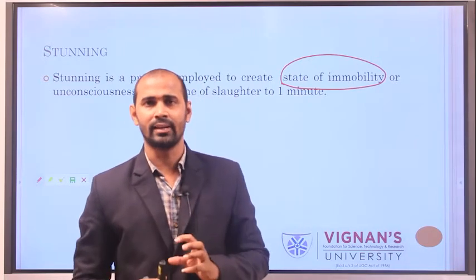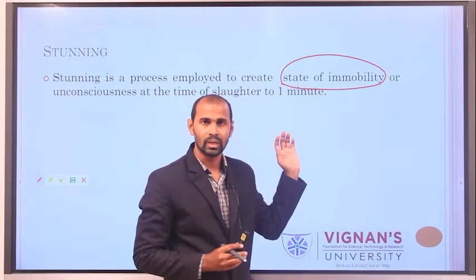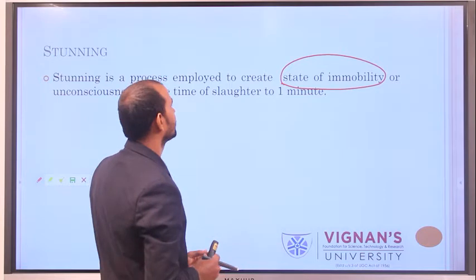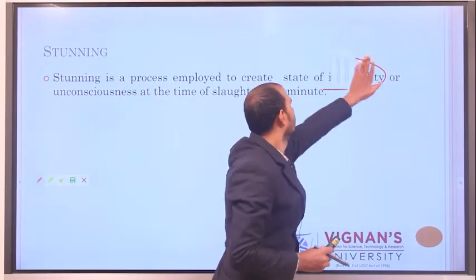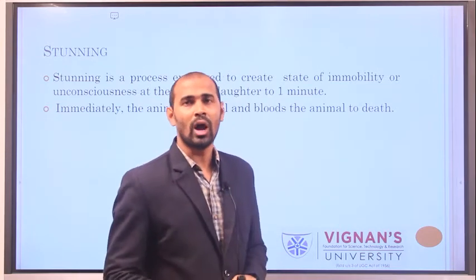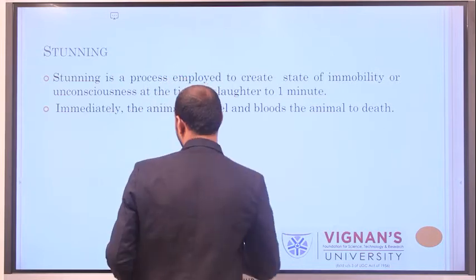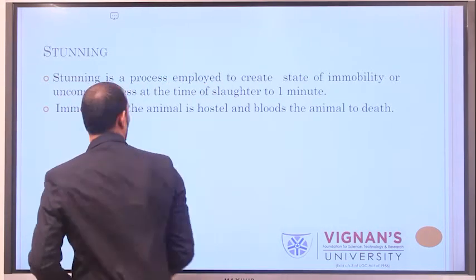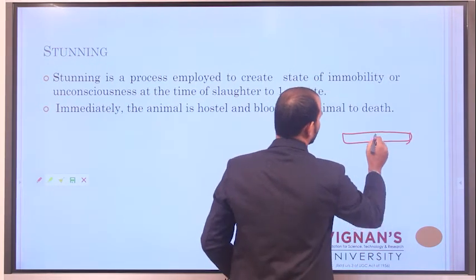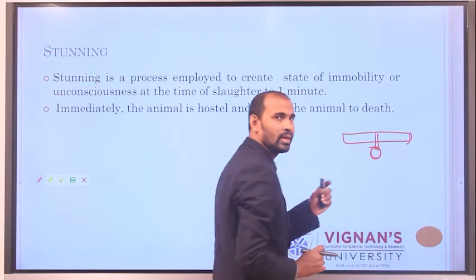When you apply stunning, the animal will be in an unconscious state for just 30 seconds to 1 minute. After stunning, you have to hoist the animal body. This is the hoisting technique. Here, this is a beam, and to this beam a thick rod is attached.